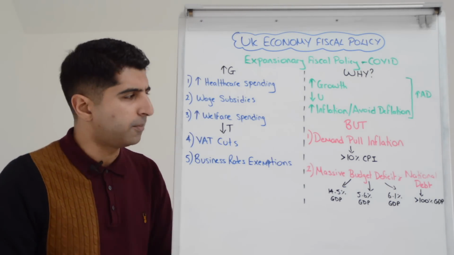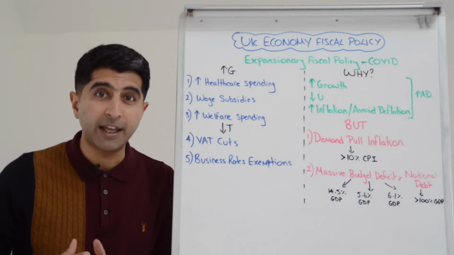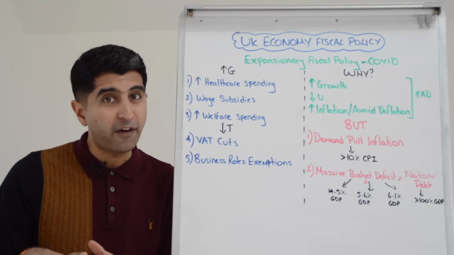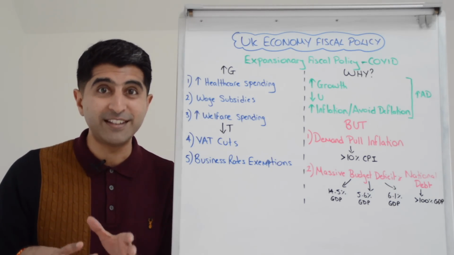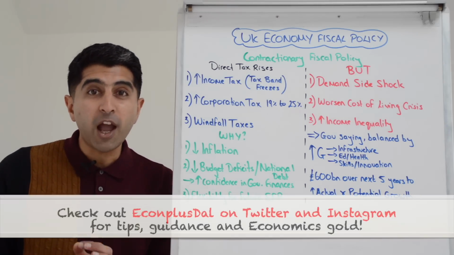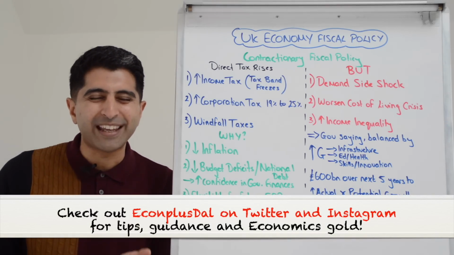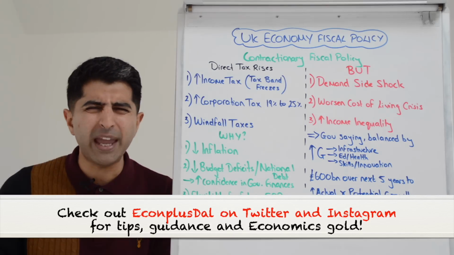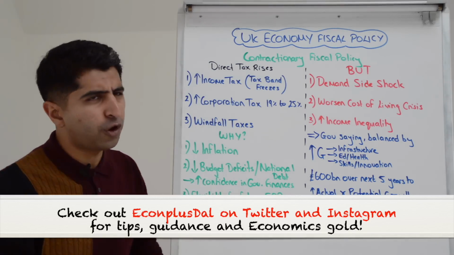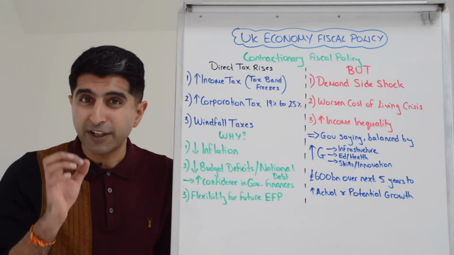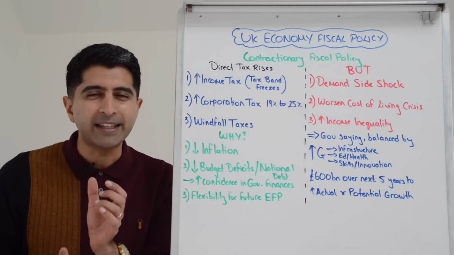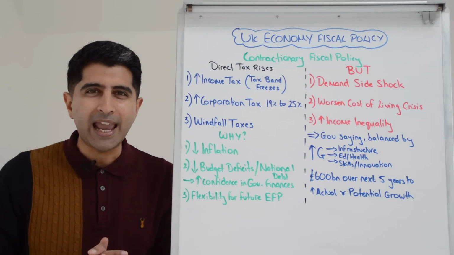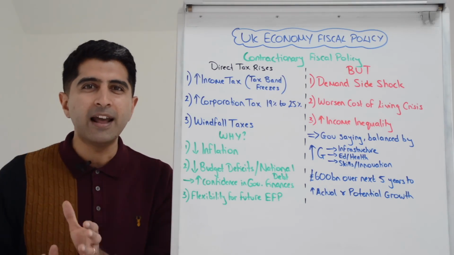Everything we've learned in the classroom about what happens when we worsen government finances is happening right now in the UK. And in fact, that's our next theme, our current theme, very much contractionary fiscal policy to deal with this. So yes, the main way our government is going at the moment is with significant tax rises on the contractionary fiscal policy side. Big direct tax increases, most notably income tax is increasing. The Chancellor has committed to freezing the income tax bands in our progressive income tax system all the way to April 2028.